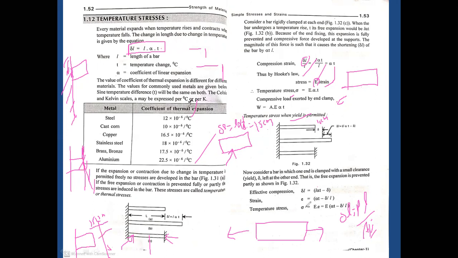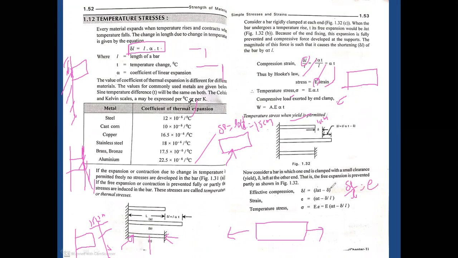Then small e equals change in length by original length. Delta L by L equals strain.